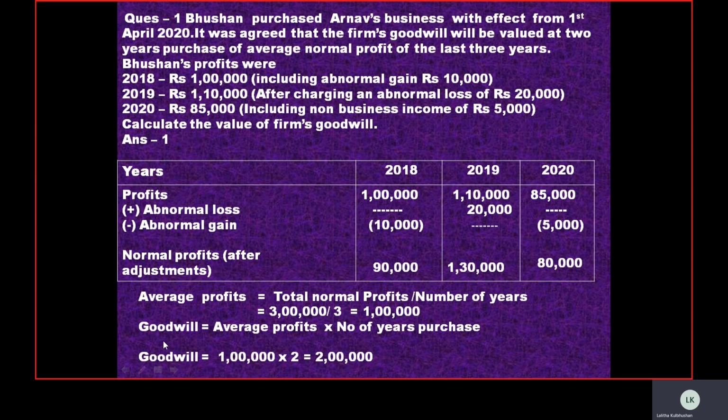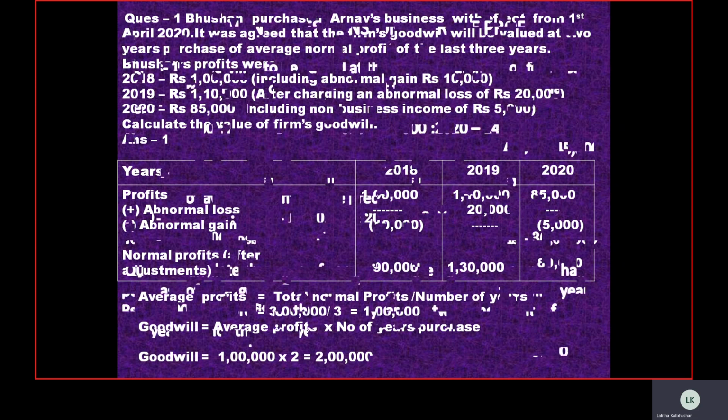Okay, children, now next we are supposed to calculate the goodwill. We calculated the average profits, and now we calculate the goodwill. The goodwill is equal to average profits into number of purchase years, as we have discussed in the formula earlier. So the goodwill is 1 lakh into 2, since the average profit is 1 lakh. 1 lakh into 2 is equal to 2 lakhs. So we got the value of the goodwill of the firm, which is 2 lakhs.